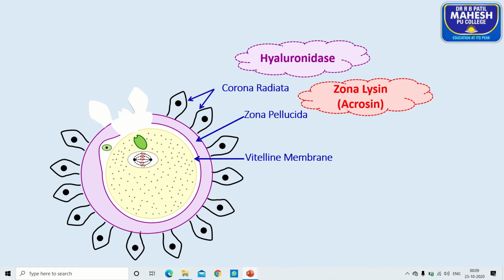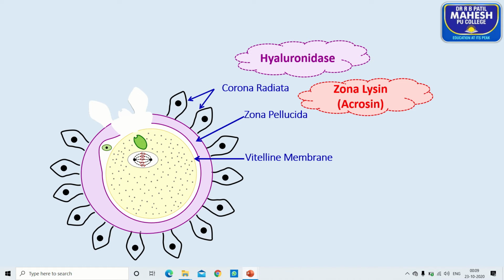So look at here. Once the sperm establishes contact with the female gamete, immediately the female gamete, that is the secondary oocyte, completes the second meiotic division. As a result, one functional ootid and two non-functional polar bodies are produced.